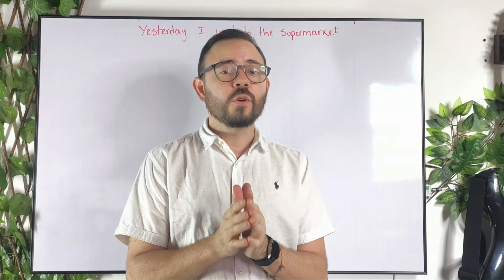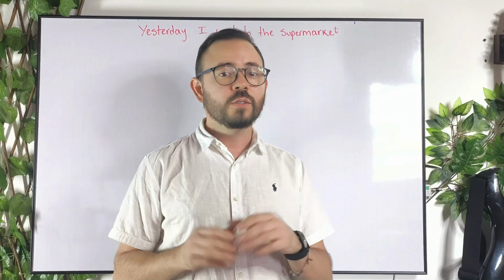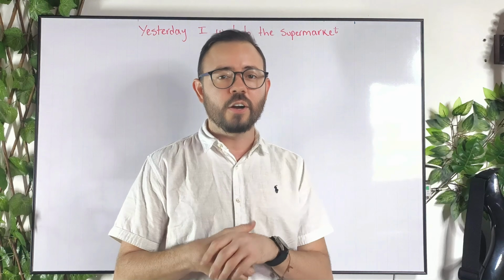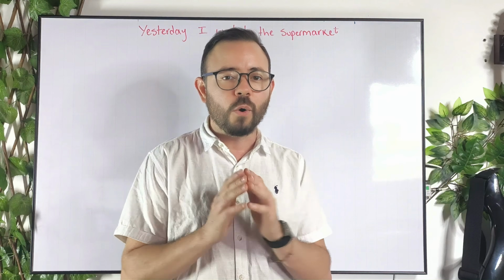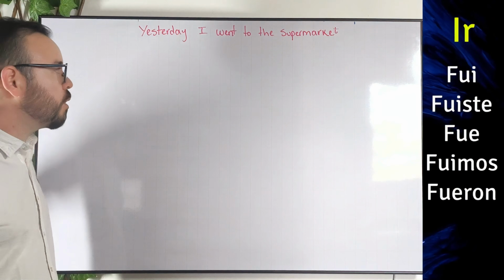In this video, we're just going to be doing examples or practicing the irregular verbs that we learned in the previous video. So if you haven't watched it, I'm going to leave the link here. But just in case, I'm also going to leave all the irregular verbs and all the conjugations in the description of this video, okay? Okay, let's start with this one.